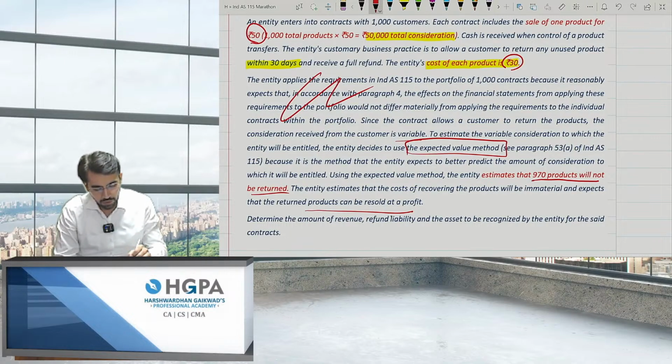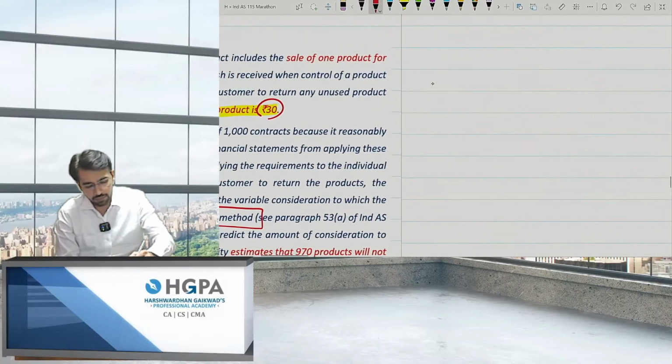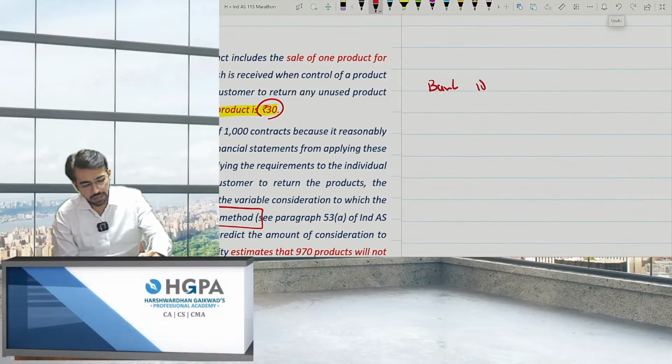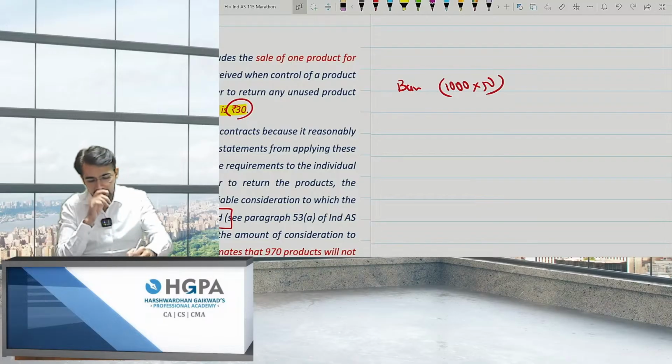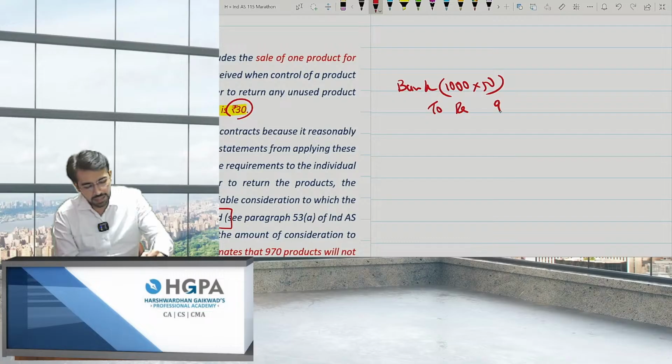Determine the amount of revenue, refund liability, and the asset to be recognized. See, it is very simple. How much are you getting? It is bank account debit. You are getting 1000 into 50, right? But can you book the income of 1000? The answer is no. Why? Because you are expecting 970 to be sold and 30 to be returned. So you will credit revenue of 970 only, and refund liability, that is advance income, of 30.